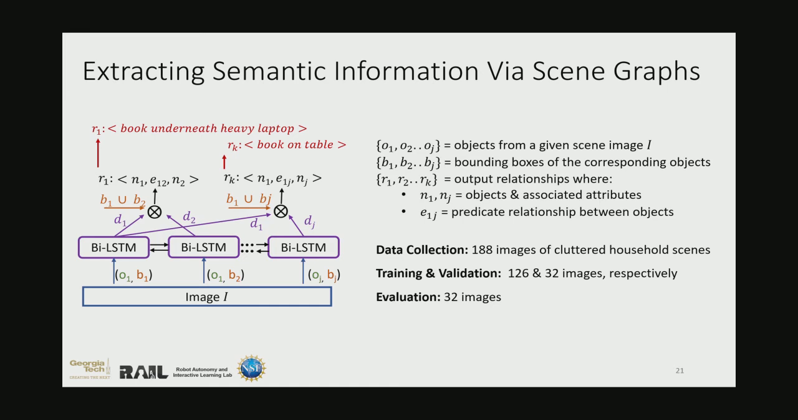To train our model, we collected 188 failure scenarios from AI2Thor, which represented the point of view of the robot as it attempted to pick up the desired object. Now, 126 of these images were used for training, 32 were used for validation, and 32 were used for evaluation.